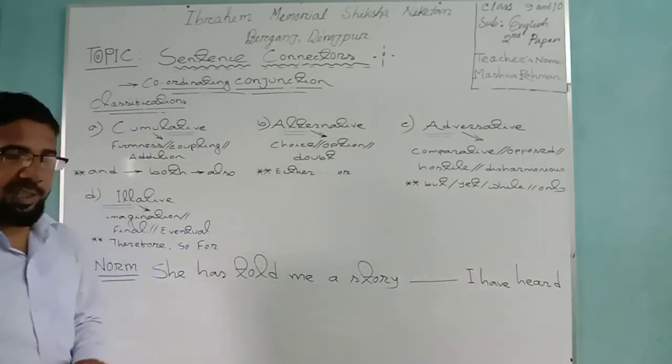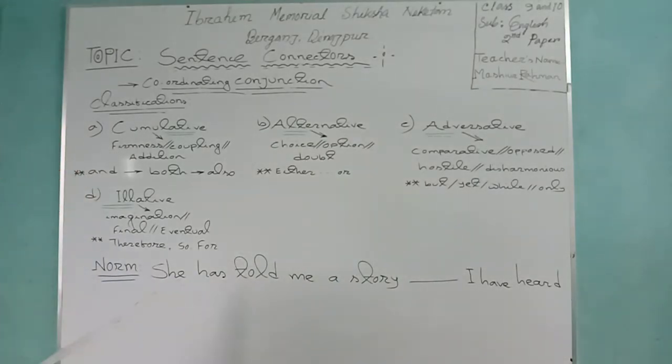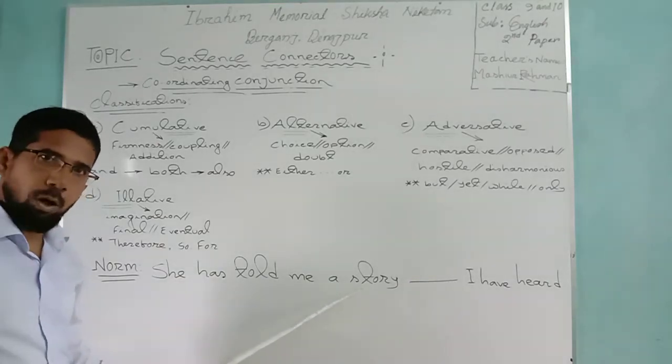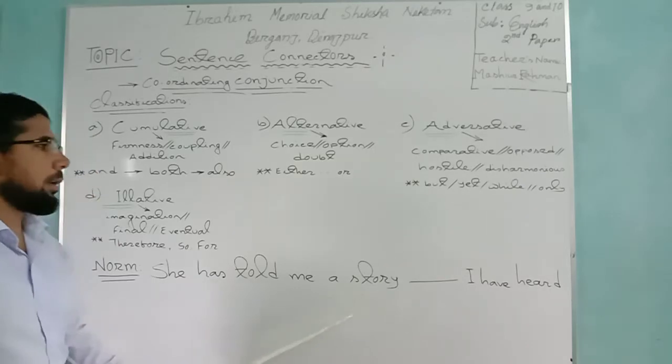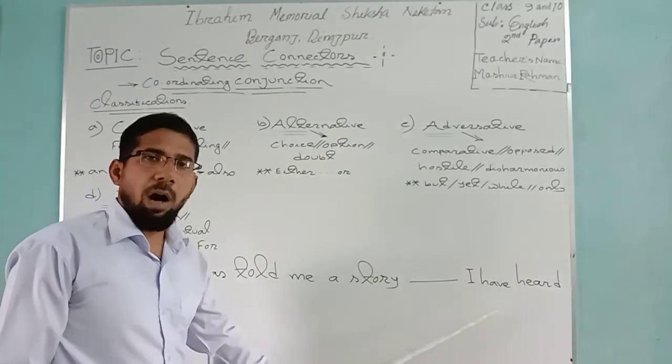Suppose I have written here a sentence. This sentence bears a testimony before your eyes. She has told me a story. What has been told to me, dear students? What has been told? Story. Here I have given a dash. I have heard.